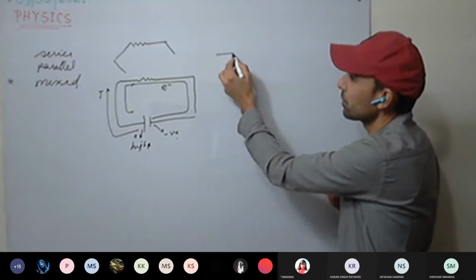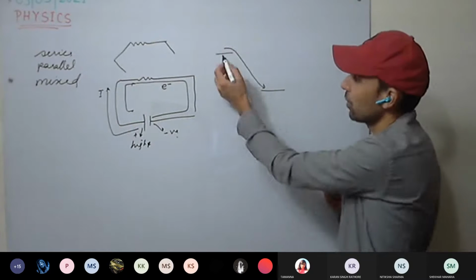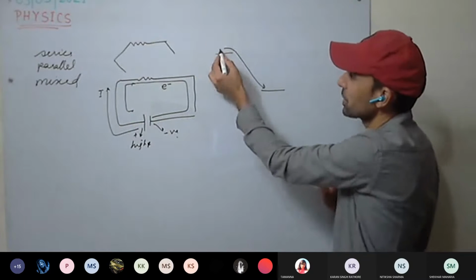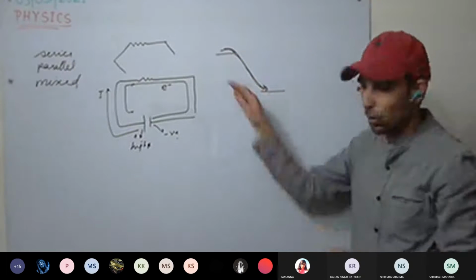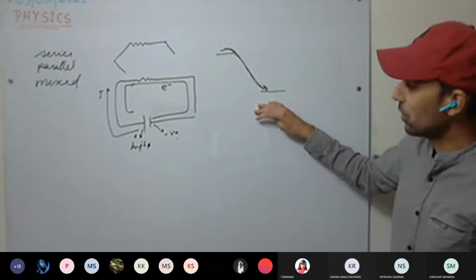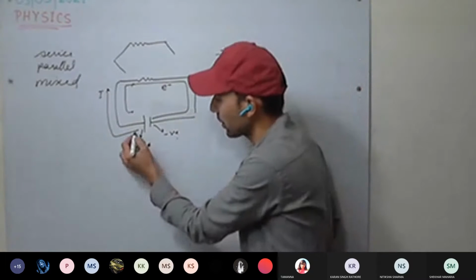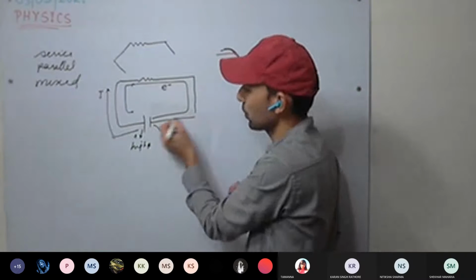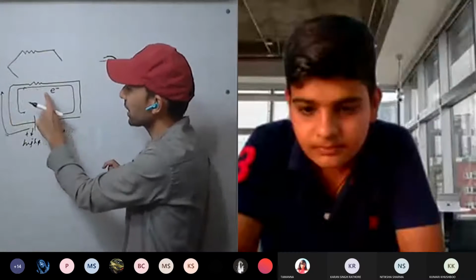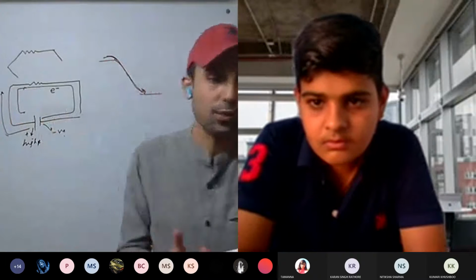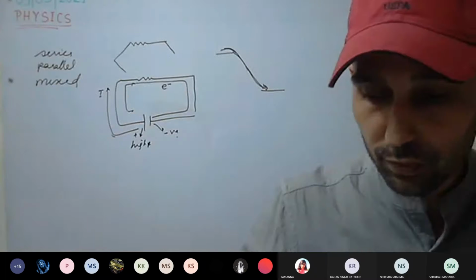Like water flowing from a height to a lower level, similarly, to follow that convention, we consider current flowing from high potential to low potential. So the direction of current is opposite to the direction of flow of electrons. Samana, clear? It's given in the book as well.